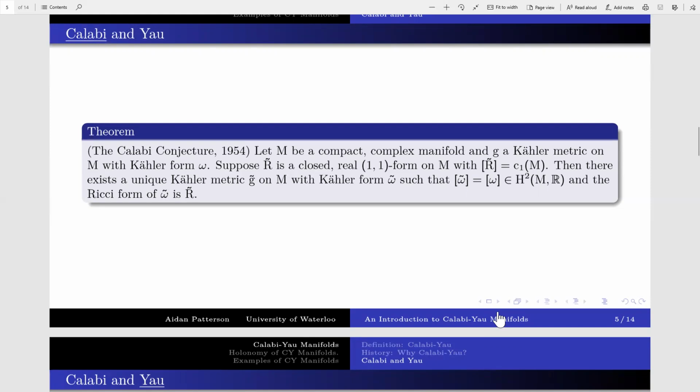If the first Chern class vanishes, then we could choose R tilde to be 0 because that is in particular a closed, exact form, and find, in theory, a Ricci flat Kähler metric. In practice, these metrics are really hard to compute, and no examples besides those in the torus are known explicitly, though there are some papers which aim to find G computationally.